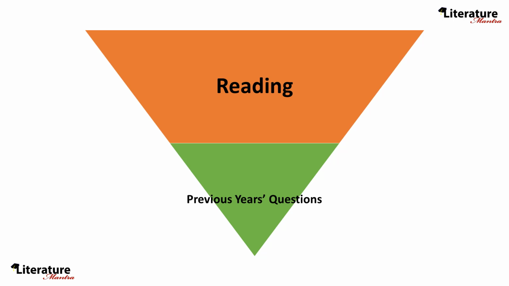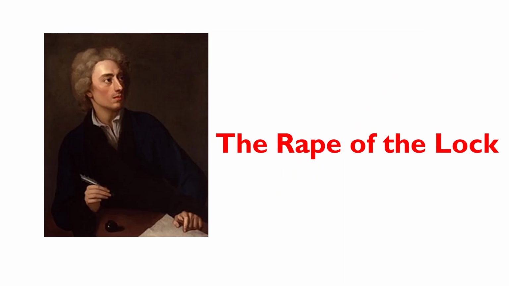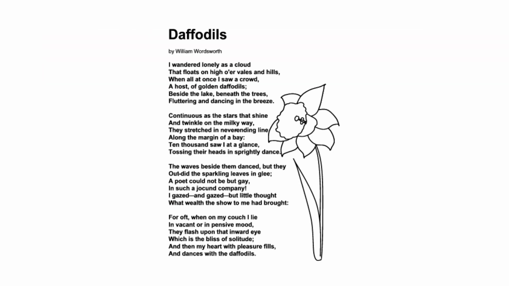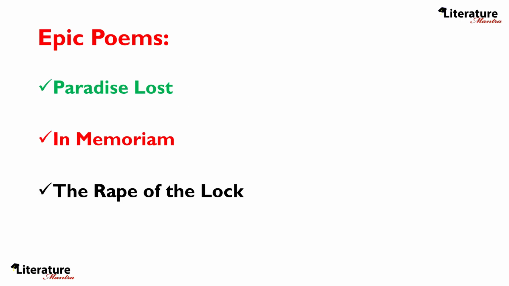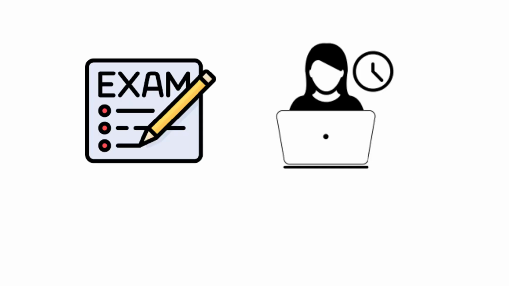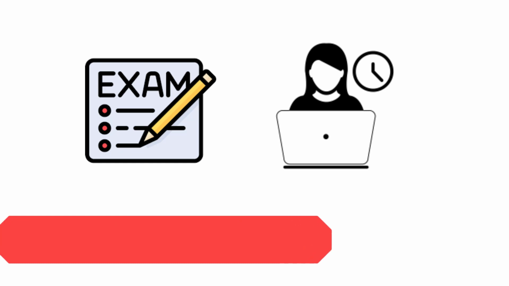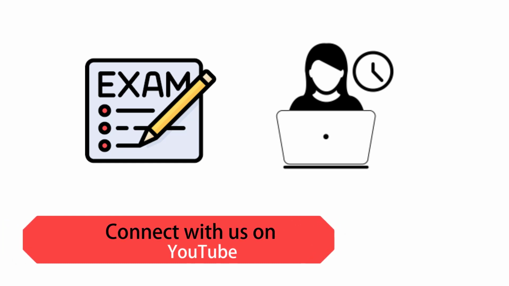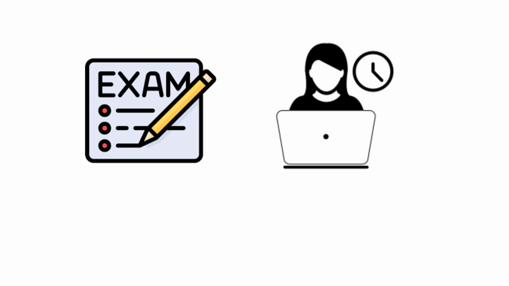For epic poems, the same holds true. Prepare at least 4 to 6 questions. Epic poems such as Paradise Lost, In Memoriam, The Rape of the Lock. For ordinary or smaller poems or one-page poems, prepare 2 to 3 questions. So in this way, you will be able to cover maximum number of topics within a given frame of time. Your reading and note making would be more exam oriented. In this way, you will focus on the issues that are more important from the point of view of exams.